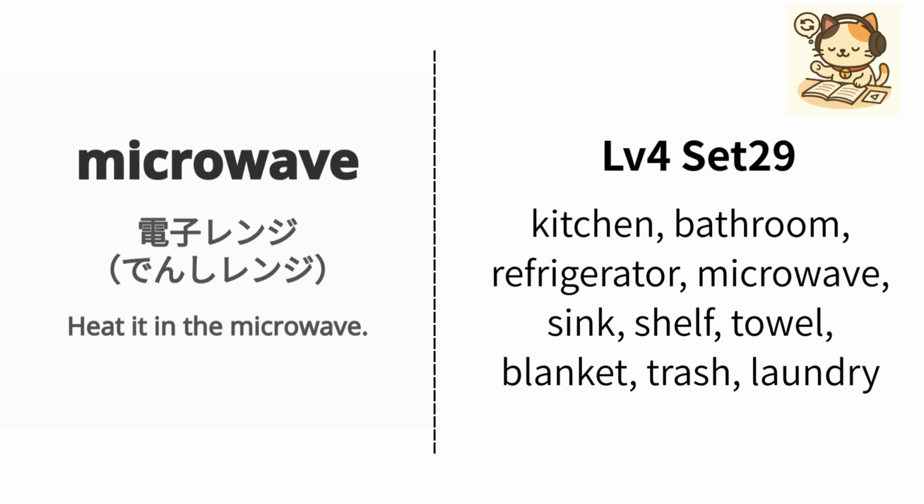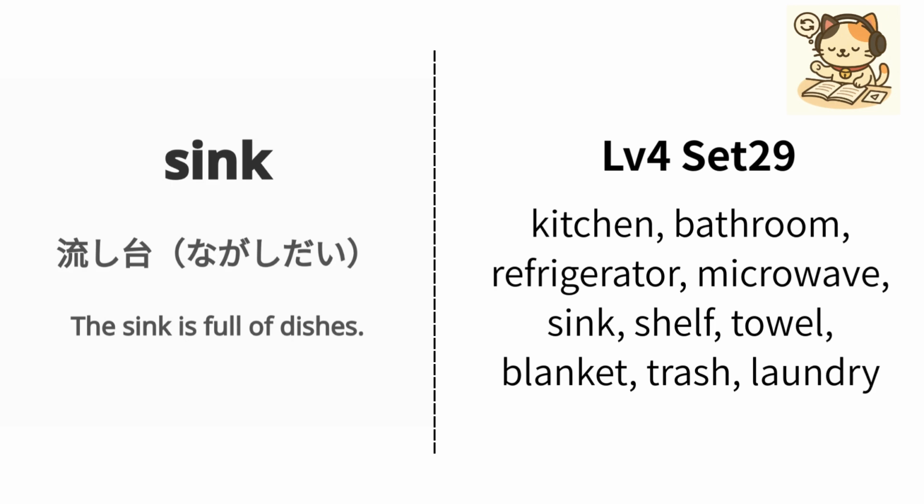Repeat, refrigerator. English is microwave. Japanese is denshilenji. Example: Heat it in the microwave. Denshilenji de atsutamete kudasai. Repeat, microwave. English is sink. Japanese is nagashidai. Example: The sink is full of dishes. Nagashidai ni wa sara ga ippai desu.